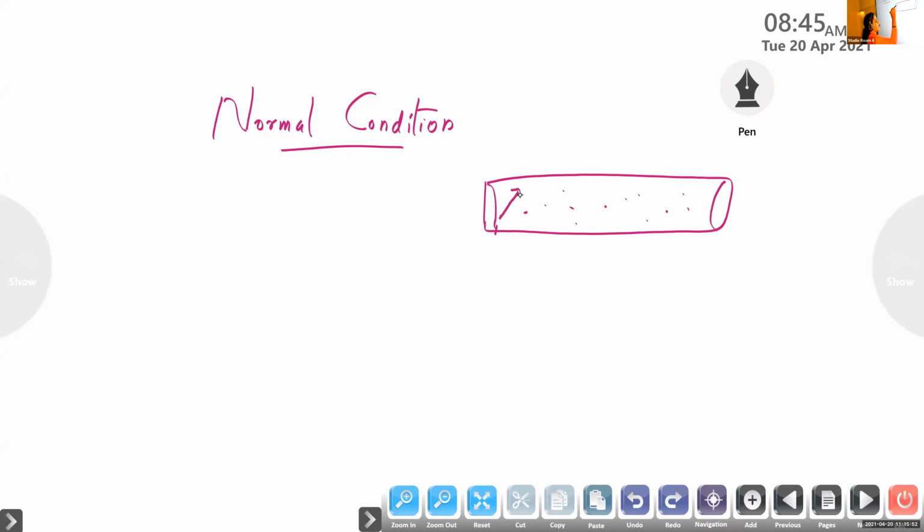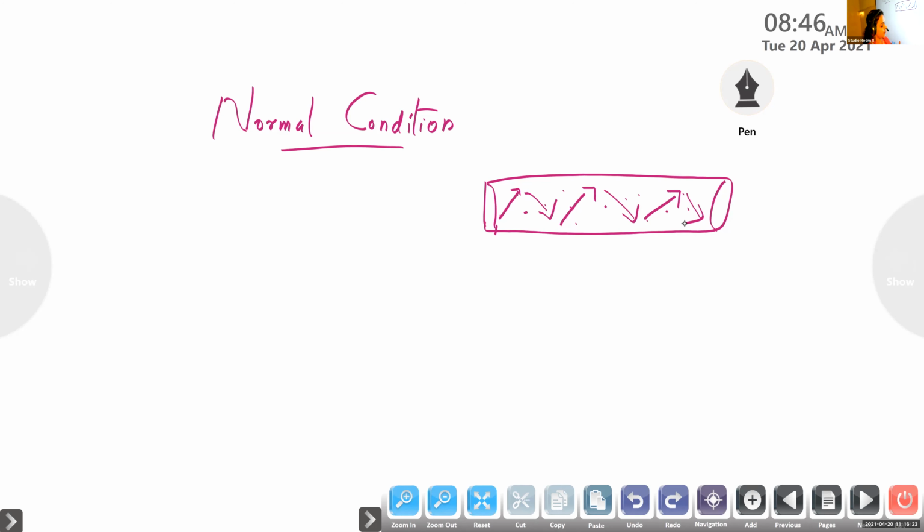The electrons are in random motion inside the conductor. When no electric field is applied to a conductor, the electrons are in random motion within the conductor. During this random motion, they possess a velocity, and that velocity of the electron is termed as, can you recall the velocity of the electrons in the absence of electric field inside a conductor?